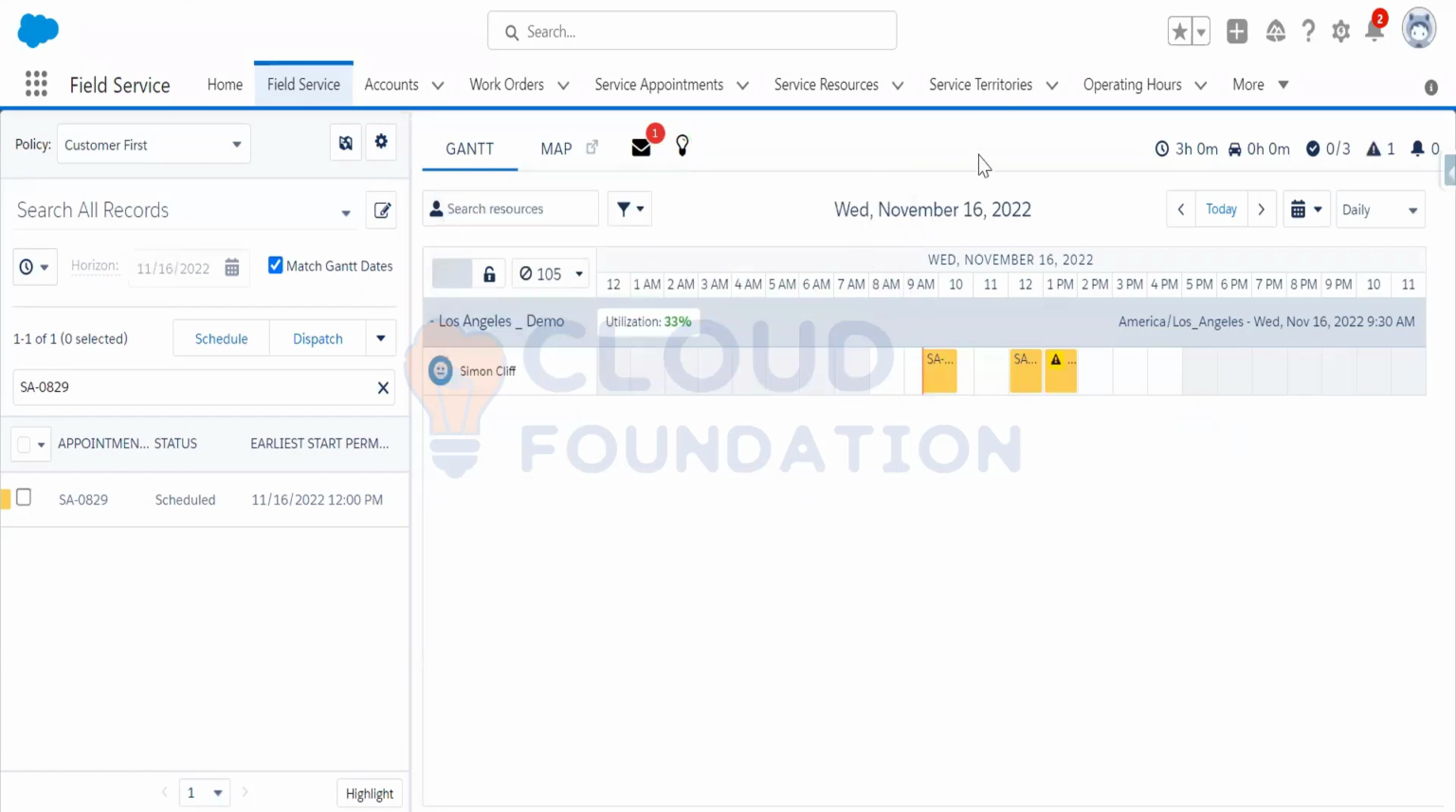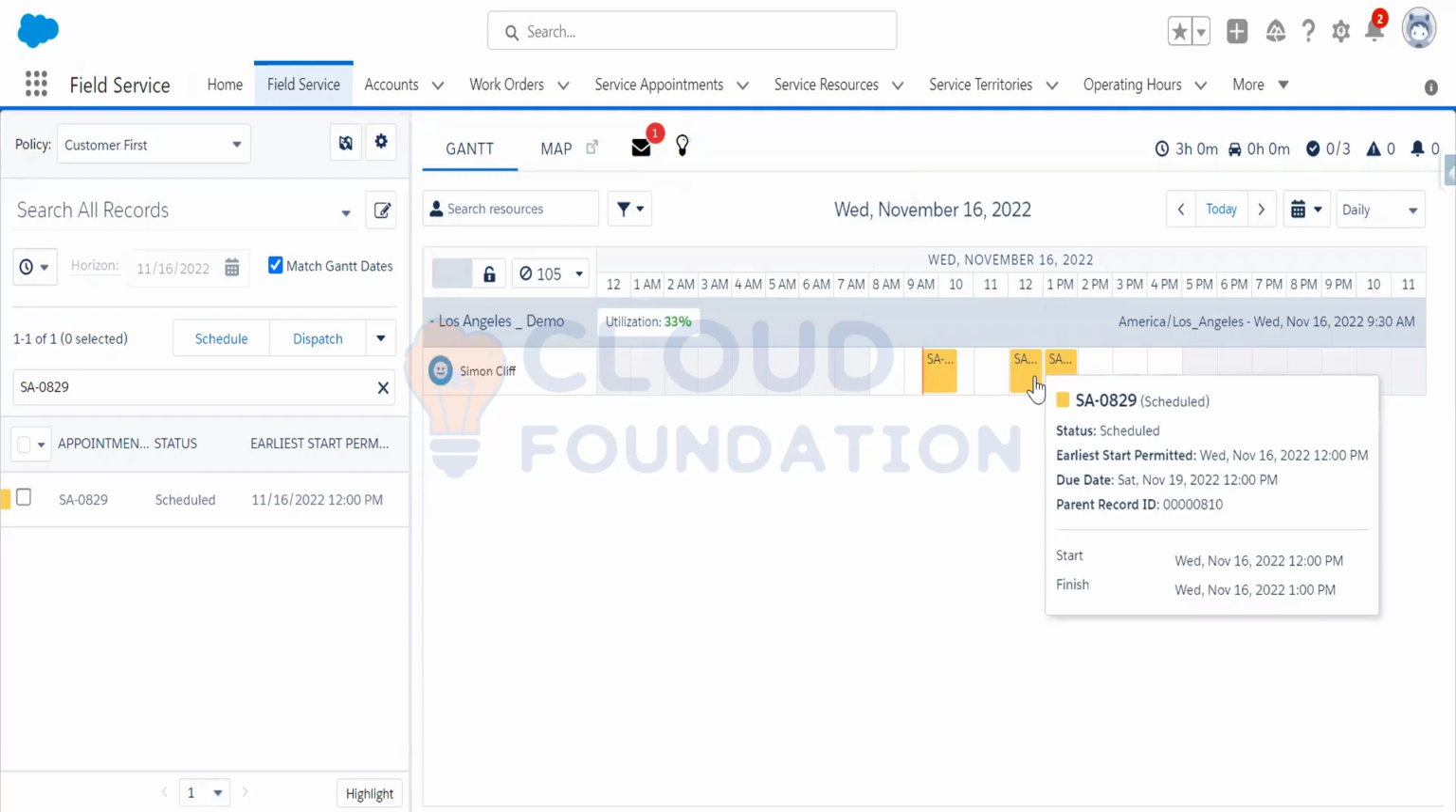If you go here, it is completed. Look, it is actually filling the gap. Look at this. Previously, the earliest start permitted for 8029 and the earliest start permitted for 8028, that gap was big.